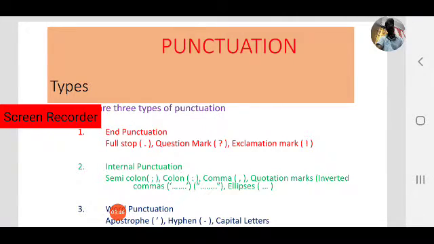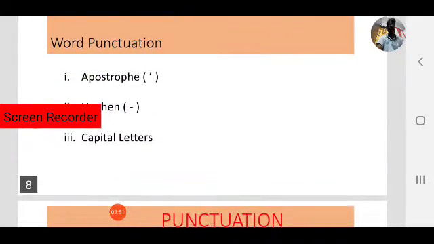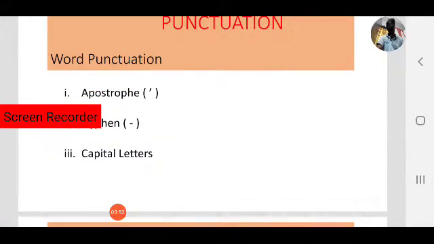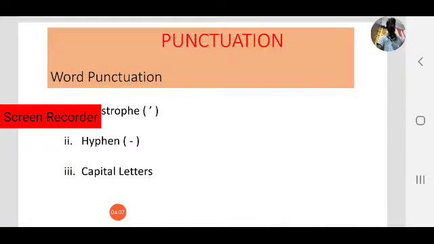Today we focus on word punctuation. That is the third type of punctuation. In word punctuation, there are three marks, three signs. One is the apostrophe, the second one is the hyphen, and the third one is capital letters. That means capitalization.